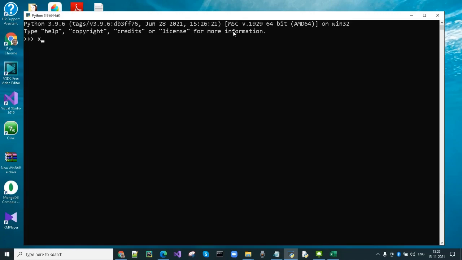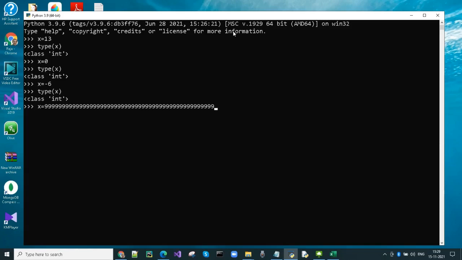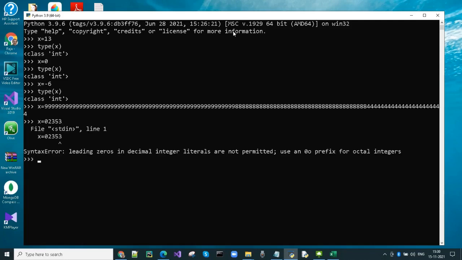Let's create some integer variables. To know the data type, use type of x. Let's assign another integer value. Let's test the length of integer. It is not fixed length and can only be limited by available system memory. It throws error if we add leading zeros in integer value.